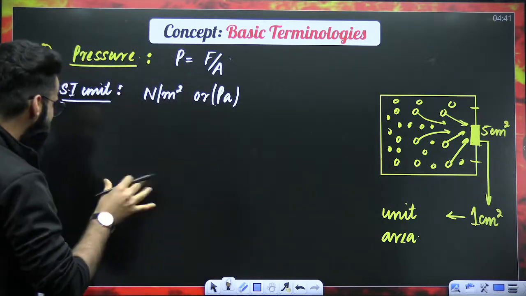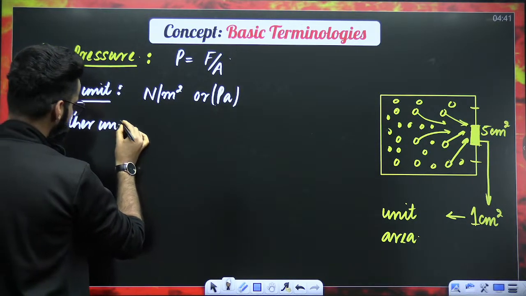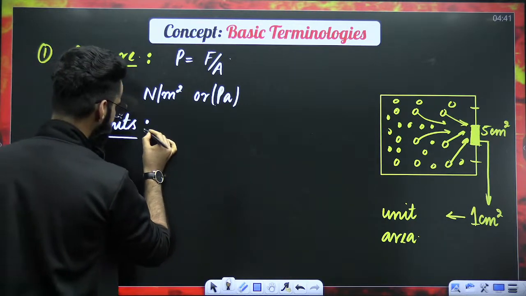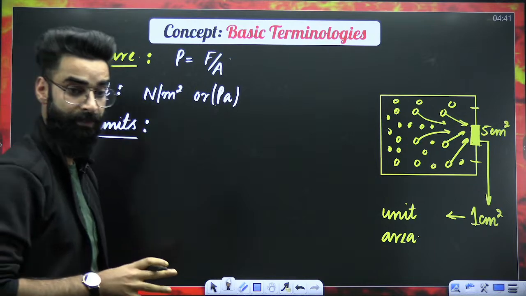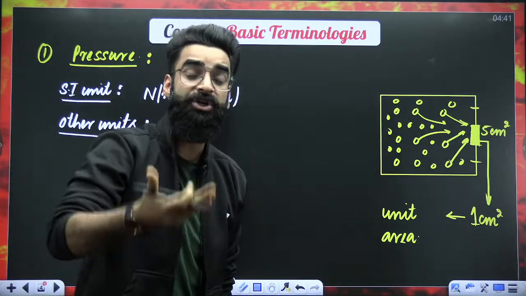My dear students, in this particular chapter, I'll be using some other units of pressure as well, which I'll be frequently using in this chapter. Let me tell you the relation between the different units of pressure.